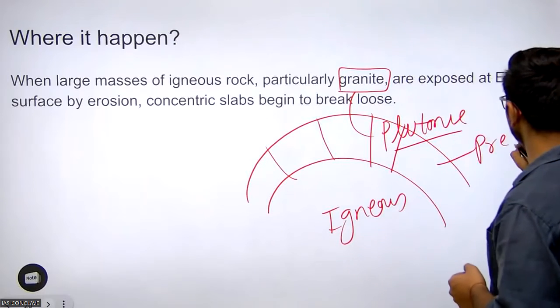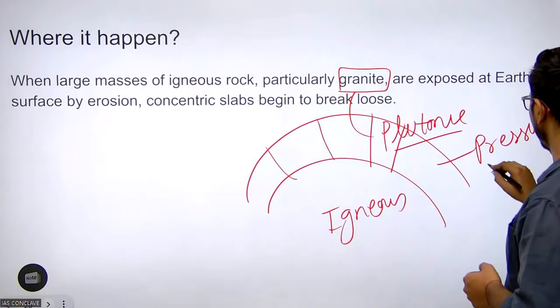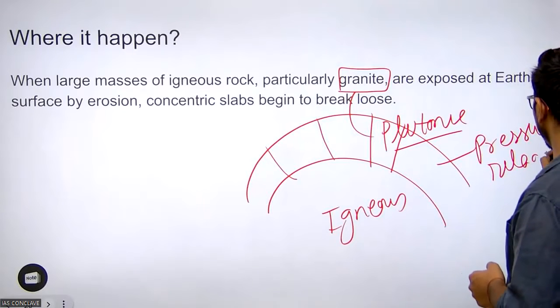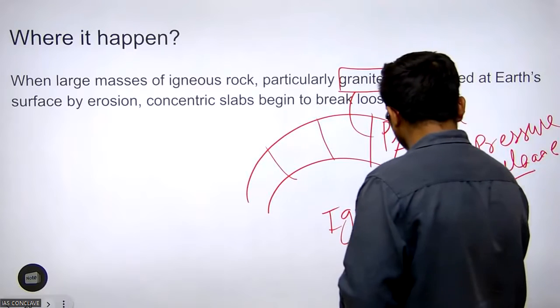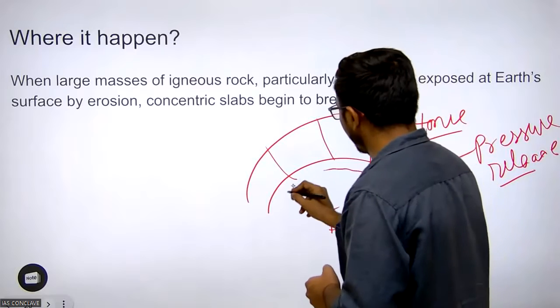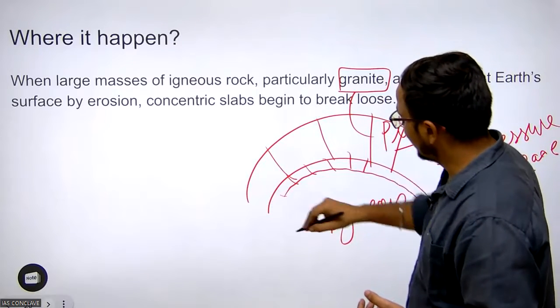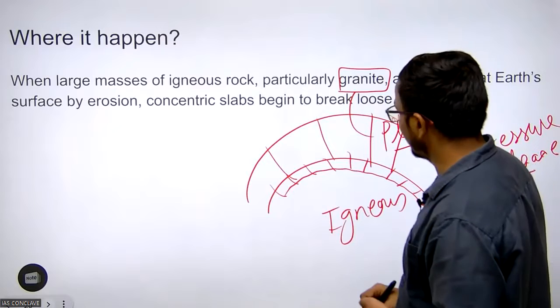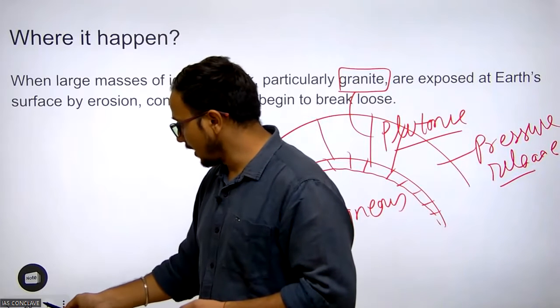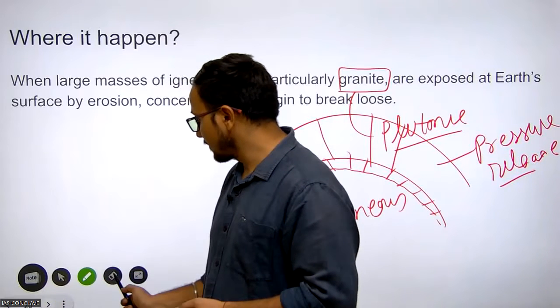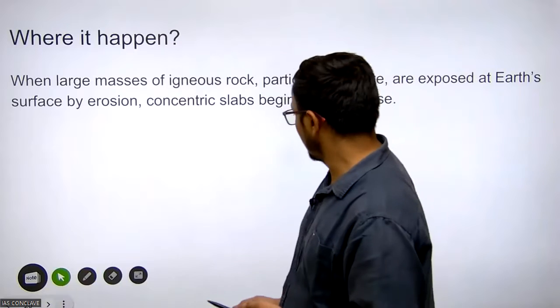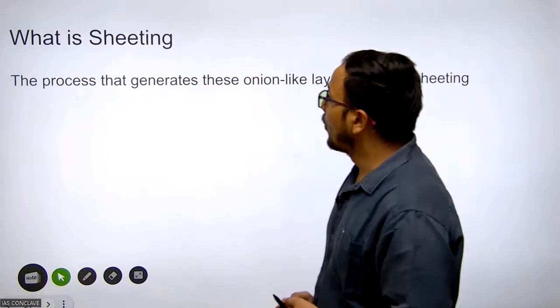If the upper mass is washed away, there is a significant pressure release. Because of the release of pressure, some parallel joints develop, and because of the parallel joints, sheeting takes place. Every season, sheeting takes place. So this is how sheeting happens.